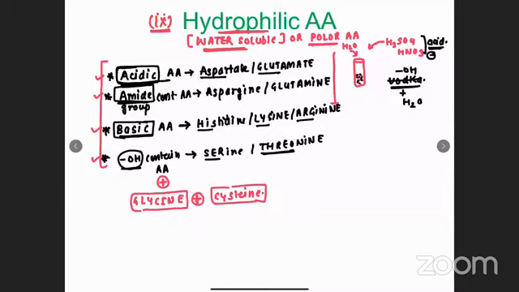So the water soluble amino acids, how are we going to remember? Four subcategories: acid, amide, base, alcohol, and glycine, cysteine. So these molecules are water soluble.